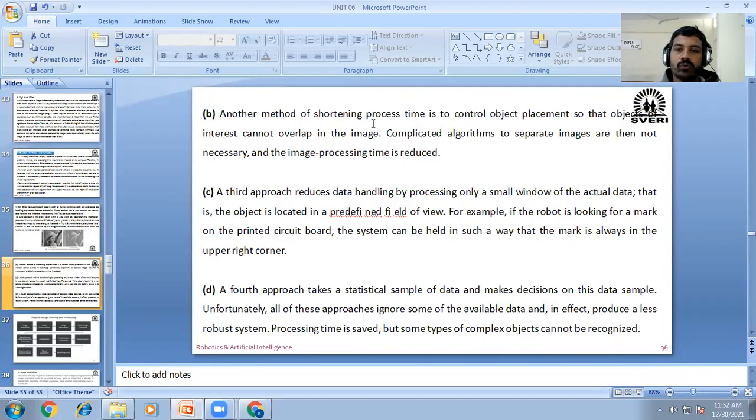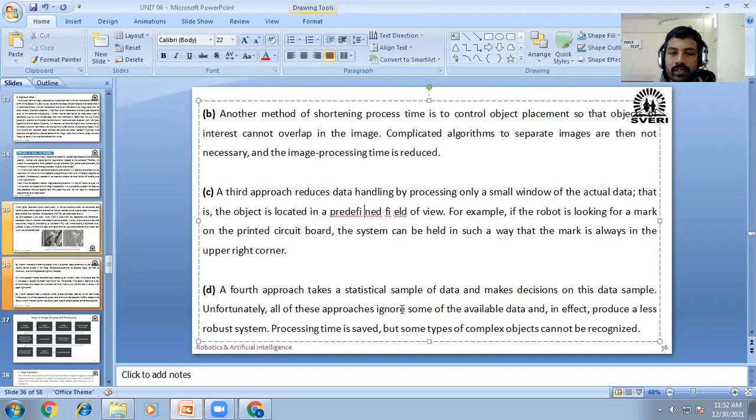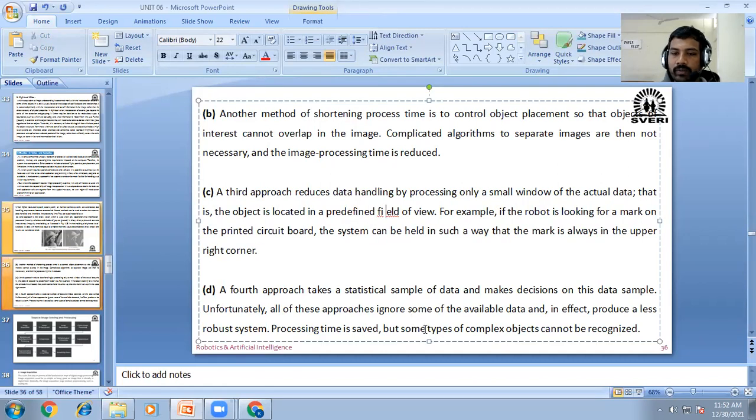Next, another method of shortening process time is to control object placement so objects of interest cannot overlap in the image. Again, a third approach reduces data handling by processing only a small window of actual data. That is, the object is located in a predefined field of view. For example, if the robot is looking for a mark on the printed circuit board, the system can be held in such a way that the mark is always in the upper right corner.